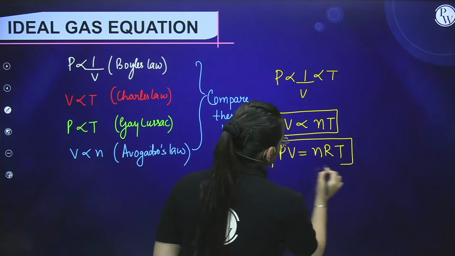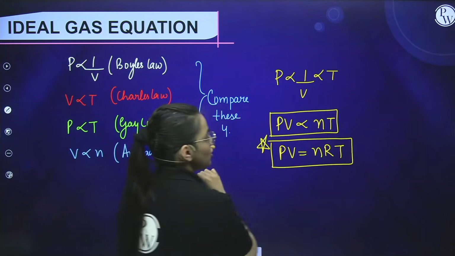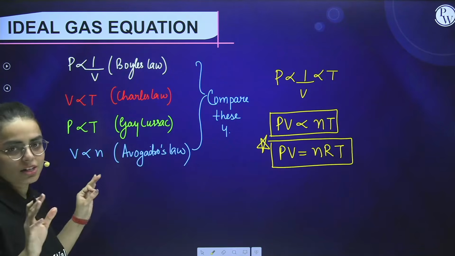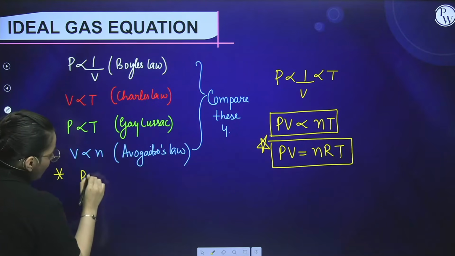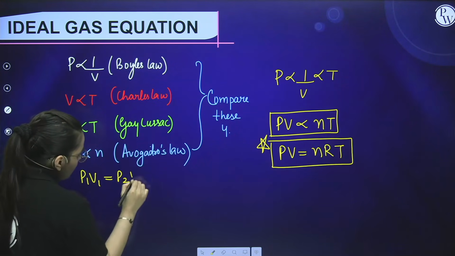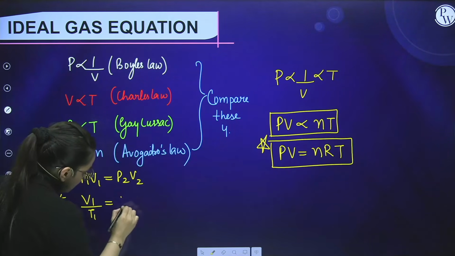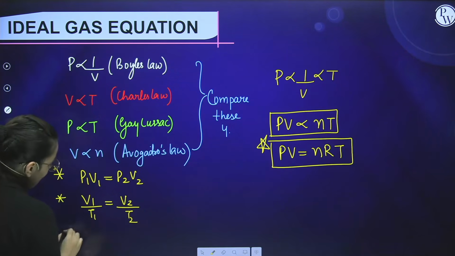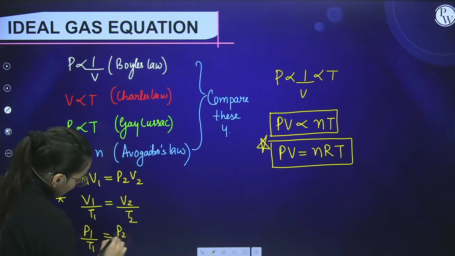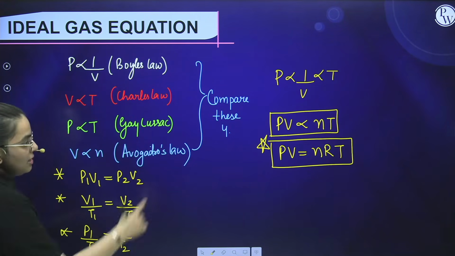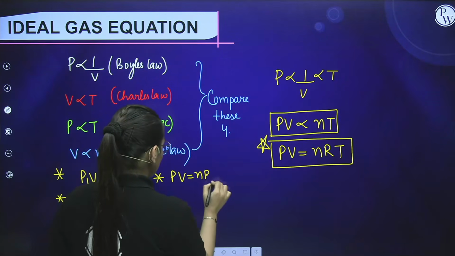Now this is going to be our ideal gas equation. This is going to solve most of your questions. These four formulas are very, very important. What were these formulas? Let me write all of the formulas over here. P1V1 equals P2V2. The next formula was V1 by T1 equals V2 by T2. The next one was P1 by T1 equals P2 by T2. Clear? The fourth one, PV equals nRT.